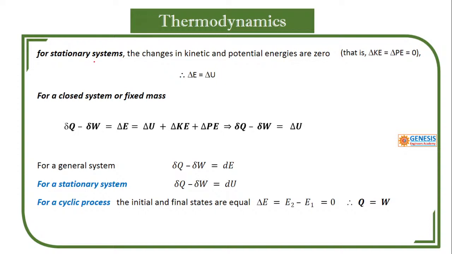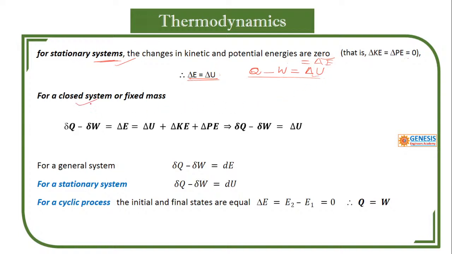For stationary systems, the system is not moving. Not moving means velocity is 0, and if there is no change in the elevation, then kinetic energy and potential energy become 0. Therefore this delta becomes delta U. So for stationary system, Q minus W can be written as delta U. You understand? In the previous case it is delta E, that means total. In this, kinetic energy is 0, potential energy is 0, then this becomes internal energy.